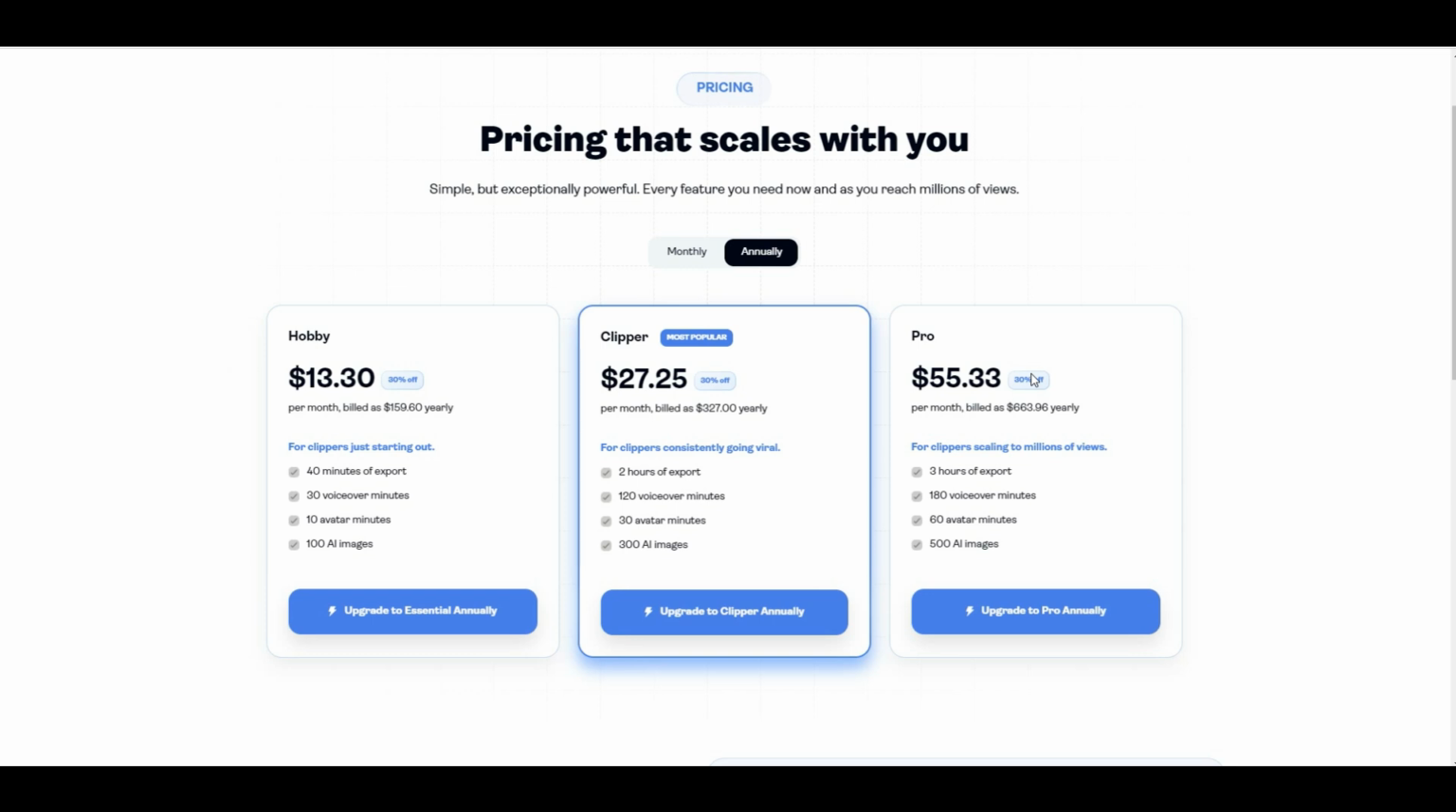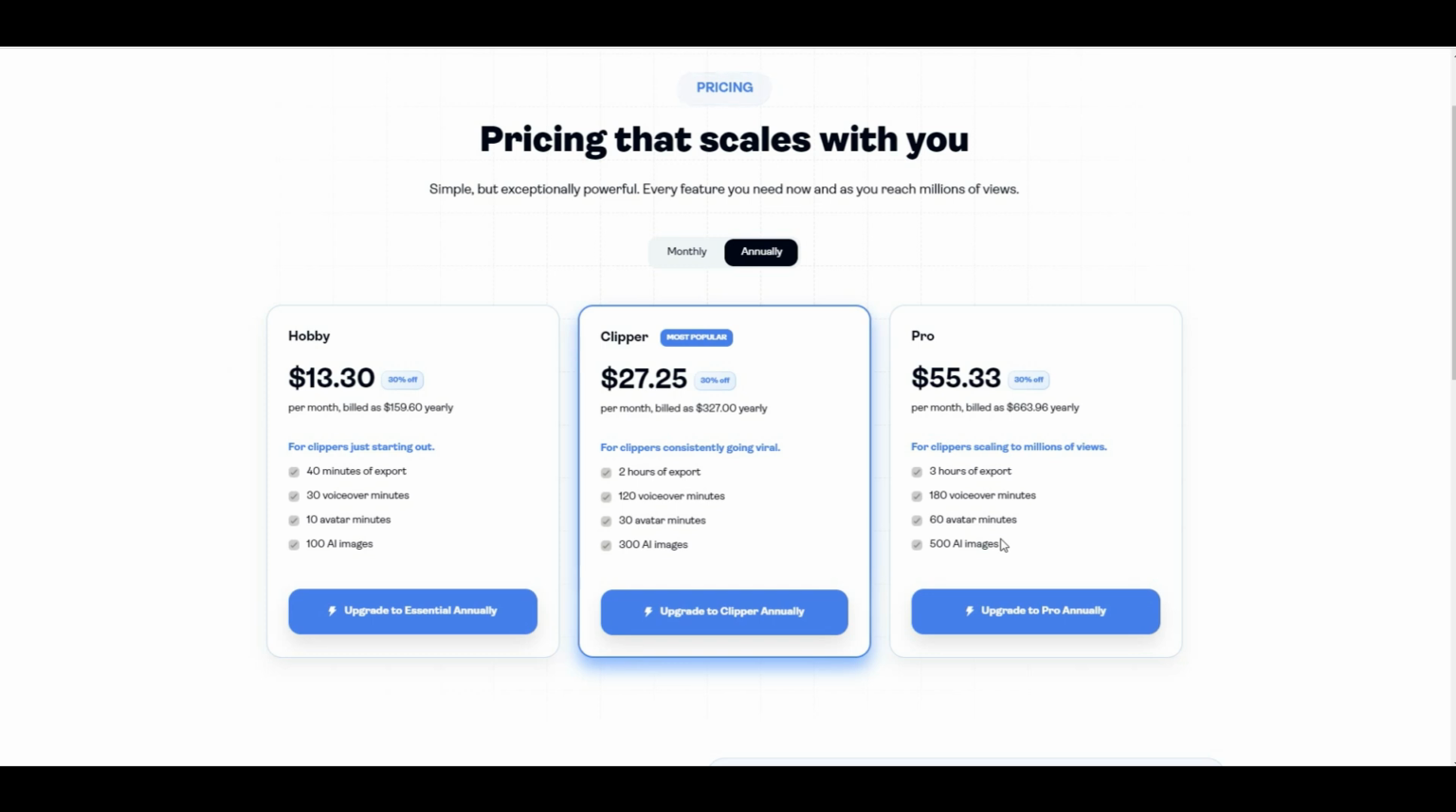Pro Plan finally. For those scaling to massive audiences, there's the Pro Plan. At $55.33 per month when billed annually, this plan is designed for creators aiming for millions of views. It includes 3 hours of export time, 180 minutes of voiceover generation, 60 minutes of AI avatar usage, 500 AI images. This plan is a powerhouse for serious creators who need more resources and flexibility. Again, you save 30% by going with an annual subscription.